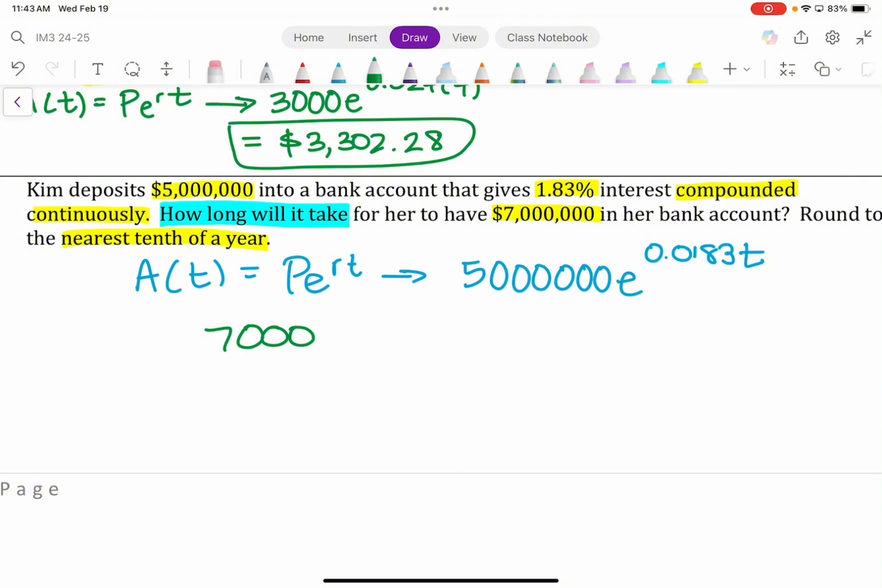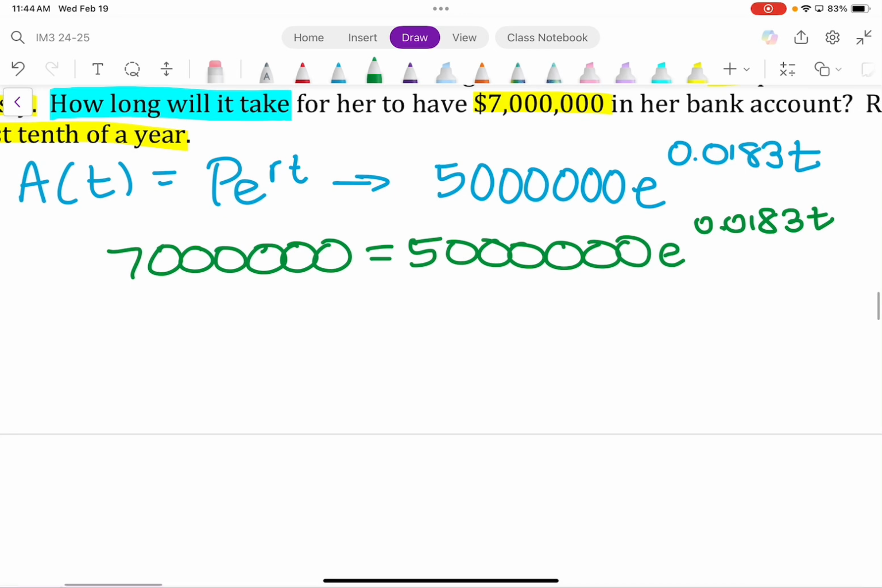So we're going to set the following up. 7 million equal to 5 million E to the 0.0183 T. Like I said, when we see the words, how long will it take? That means we don't know what T is. We have to algebraically solve for T. And to do that algebraically means you have to divide, multiply, do a bunch of other stuff, right? So how will I get T alone? What do you think my first step should be based on the setup that I have? What is the first thing going to be?